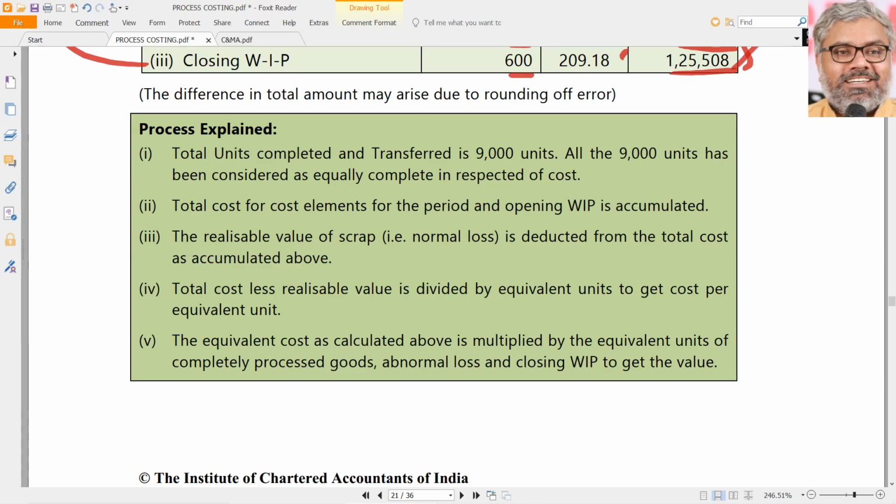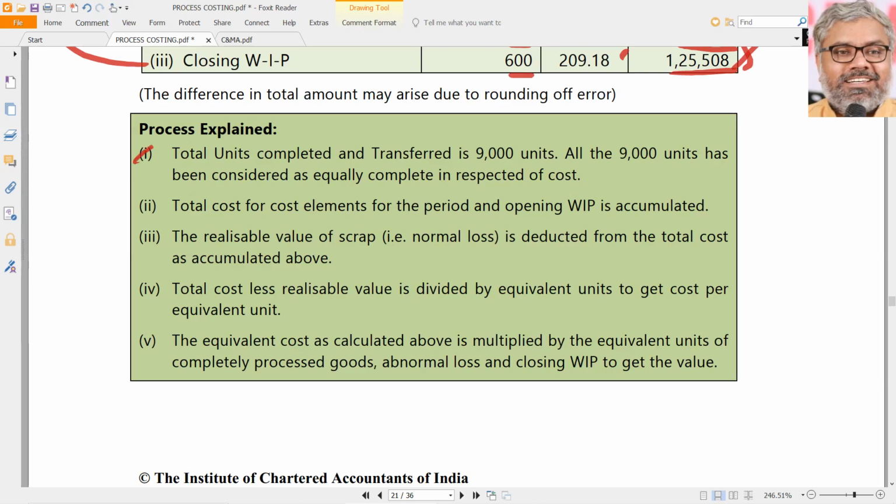Most of the time, I understand a lot of people make process costing mistakes because they solve these questions mechanically. Yes, there is a bit of mechanical nature in this chapter, but even while doing so, we should have in the back of the mind: this is what is happening, what is the reason behind it, why are we doing it. That thought should be there. So that is about process costing.